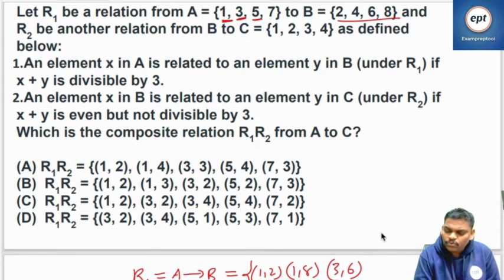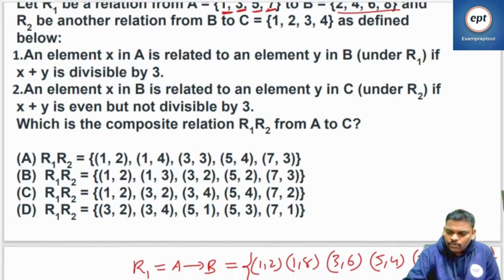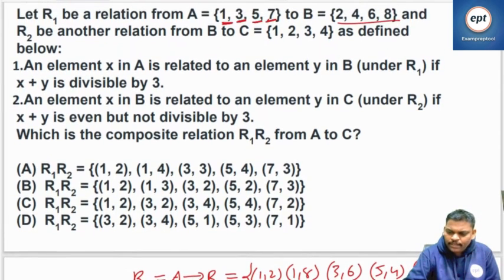5 plus 2, 7, no. 5 plus 4, 9, yes. Next one, 5 plus 6, 11, no. 5 plus 8, 13, no. 5 is also over. 7. 7 plus 2, 9, yes. 7 plus 4, 11, no. 7 plus 6, 13, no. 7 plus 8, 15, yes. So that is R1. I hope everyone is fine with R1. Let's go to R2 also.